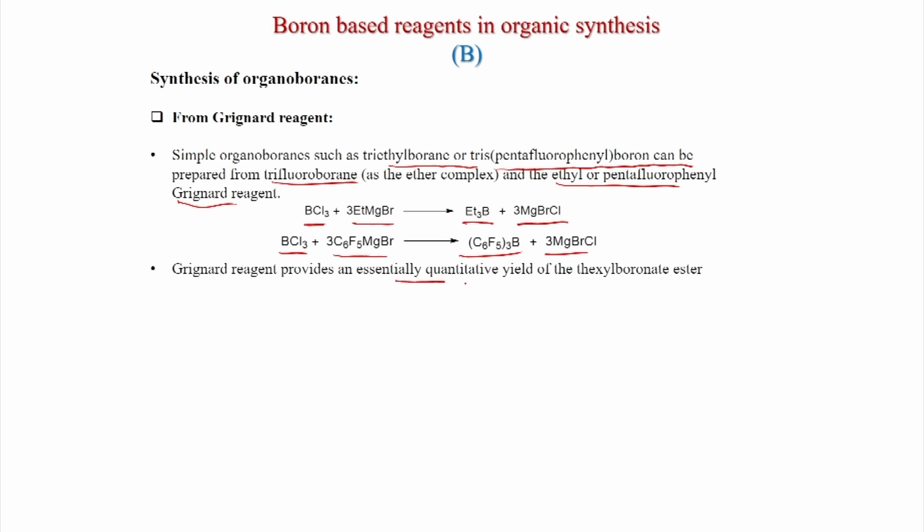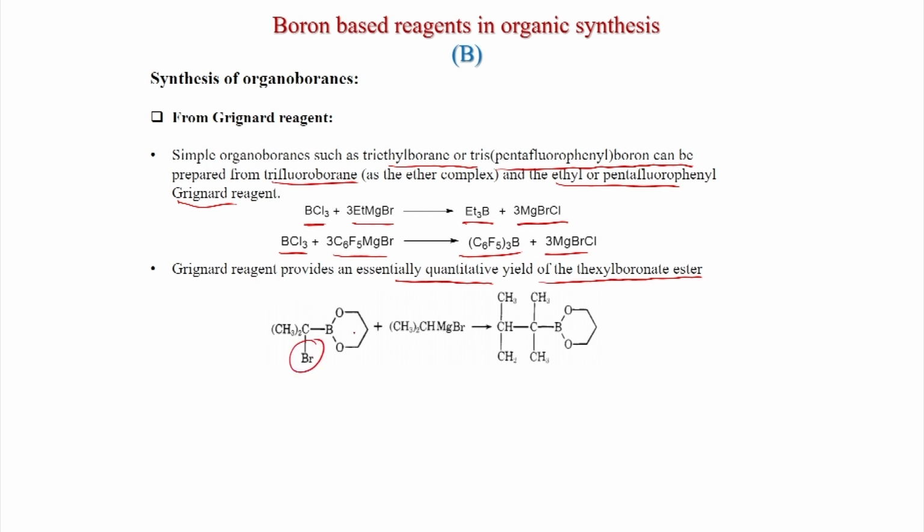Grignard reagent provides an essentially quantitative yield of the thexyl boronate ester. Like this one, there is an alpha bromo and this is the boronate, and now if you use just one equivalent, then you get a substitution reaction. So, this adds here and this is a useful thexyl boronate ester, and this is bulky. We will see this thexyl boronate is useful in the migration because it will not migrate and it acts as an anchor group.